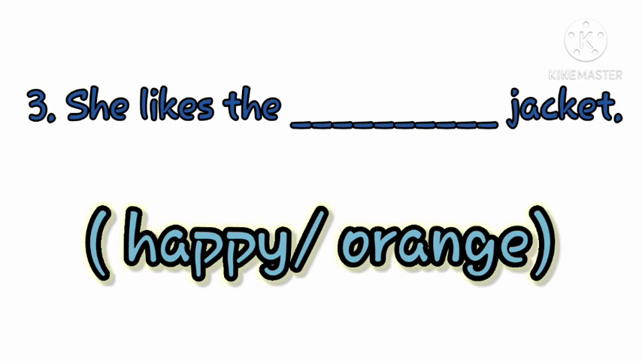Our number 3 sentence, let's read it. She likes the dash jacket. In the brackets we have two words. One is happy and the other is orange. Now guess, children, which word will be appropriate. She likes the happy jacket or she likes the orange jacket. Now I guess you know the answer, then please write it down.